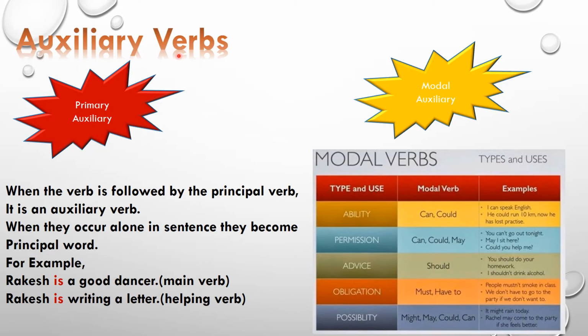Now your auxiliary verbs are further divided into primary auxiliary and modal auxiliary. What are primary auxiliaries? When the verb is followed by the principal verb, it is known as an auxiliary verb, and when it occurs alone in the sentence, it becomes the principal verb. Let's clear it with some examples. Rakesh is a good dancer. In this, is is your main verb. Why is it your main verb? Because in this you do not have any other verb. That's why is becomes your main verb.